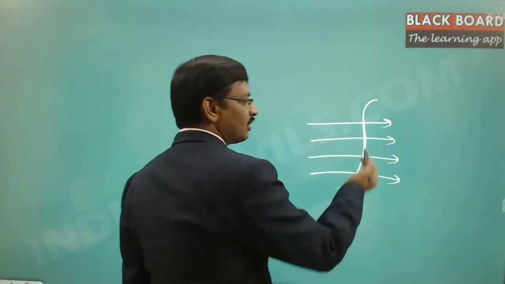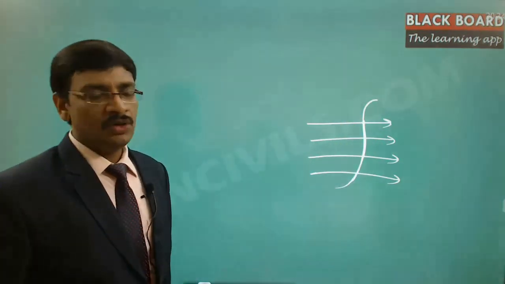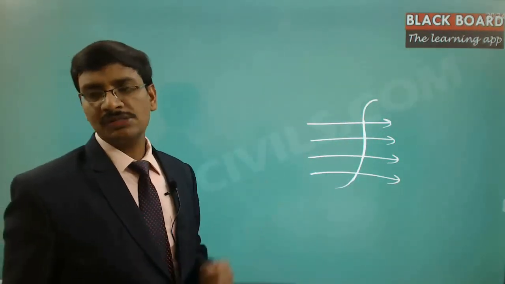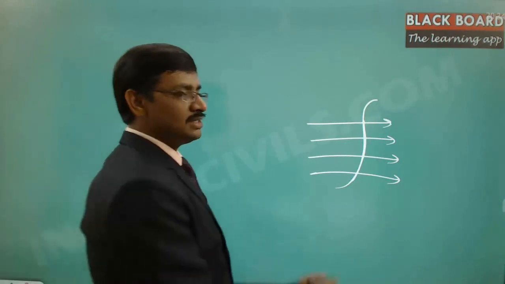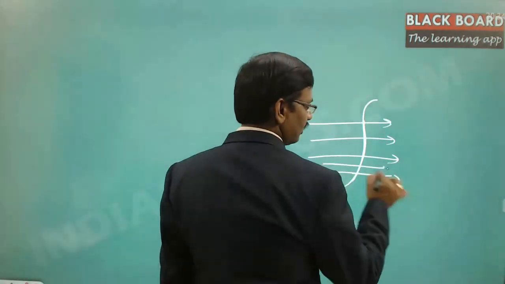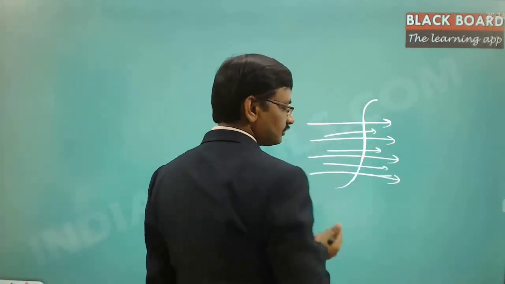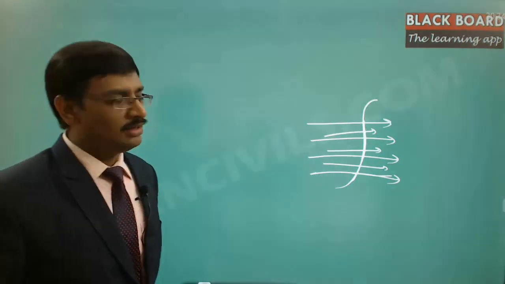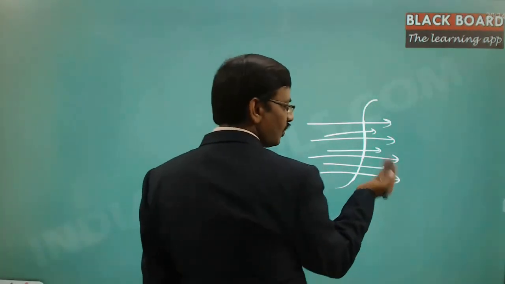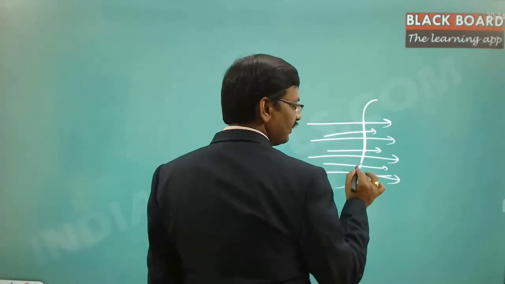Now if I want to move along this particular line, obviously I need to be doing certain work on it. As there is a force acting on this line, if you want to move along it, then the component of the force along this particular line is needed.